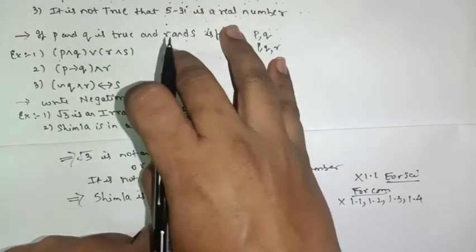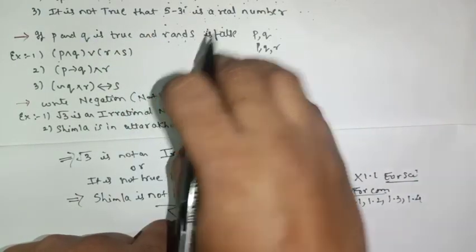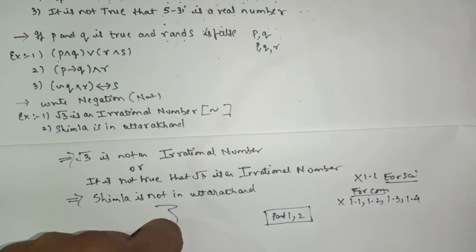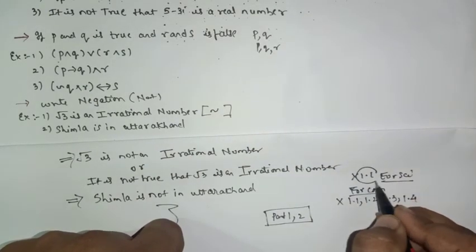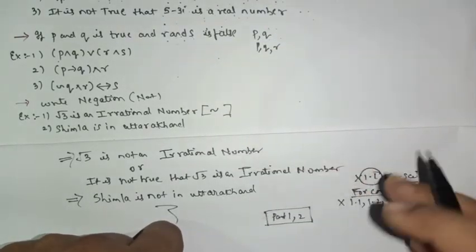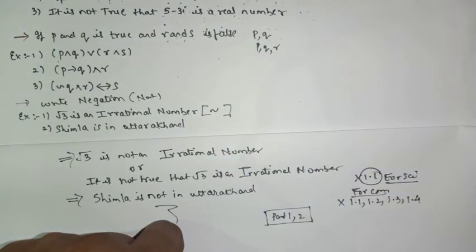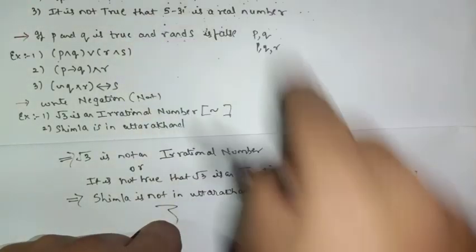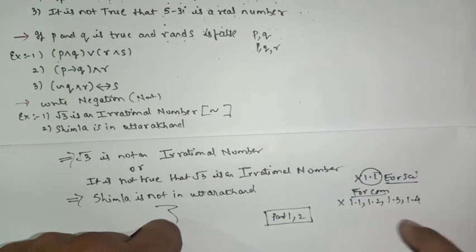And all these examples are solved examples for that particular exercise. With the help of these examples you can try the sums from exercise 1.1 for science, and for commerce 1.1, 1.2, 1.3 and 1.4 are covered.